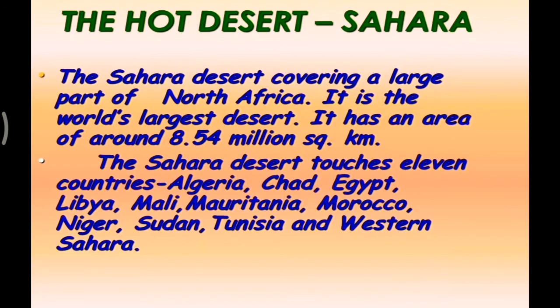It has an area of around 8.54 million square kilometers. The Sahara Desert touches 11 countries: Algeria, Chad, Egypt, Libya, Mali, Mauritania, Morocco, Niger, Sudan, Tunisia and Western Sahara. These are the countries where the Sahara Desert is located.